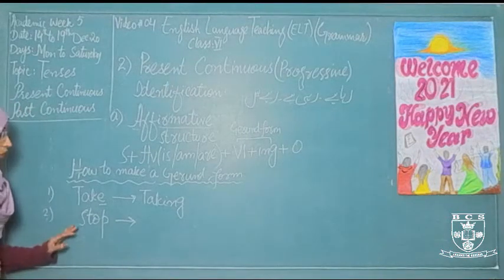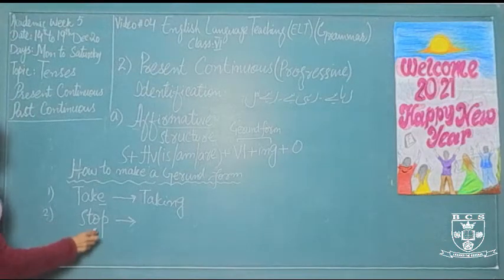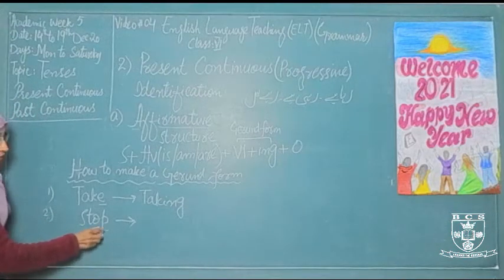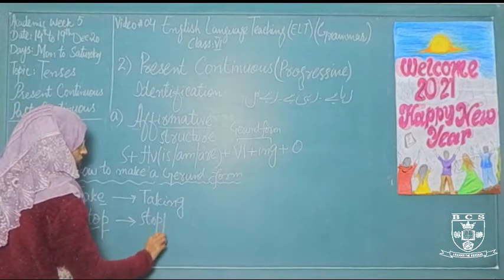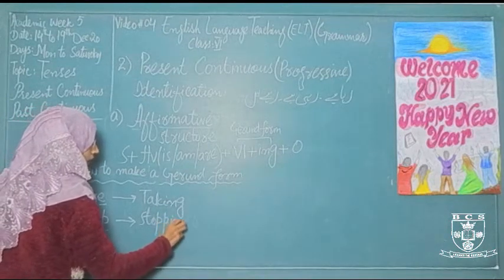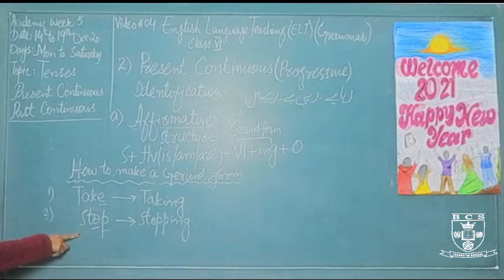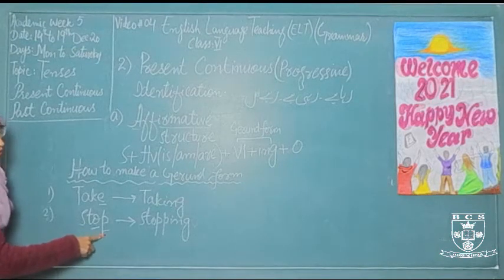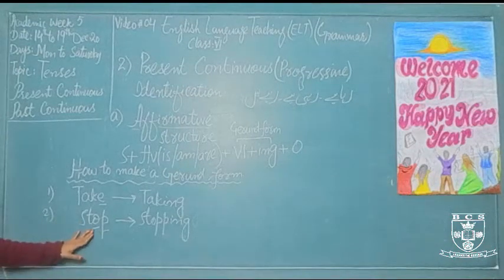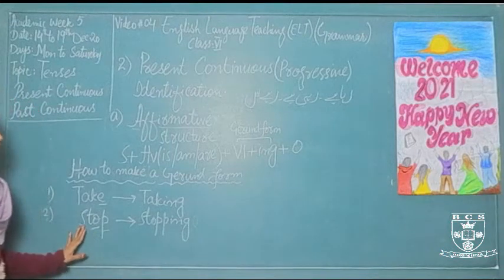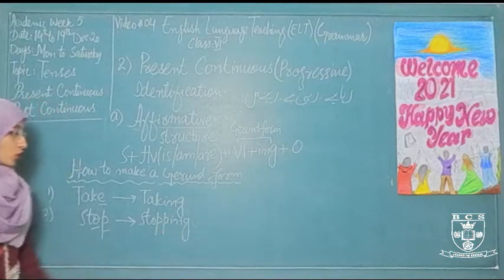The second is if your verb has only one syllable. Syllable means it is spoken at once, with one vowel and one consonant. So what will you do? You just double the last consonant and add ing. That is stop. Stop is spoken at once. It means it has one syllable, one vowel and one consonant. So first you double the last consonant and add ing.